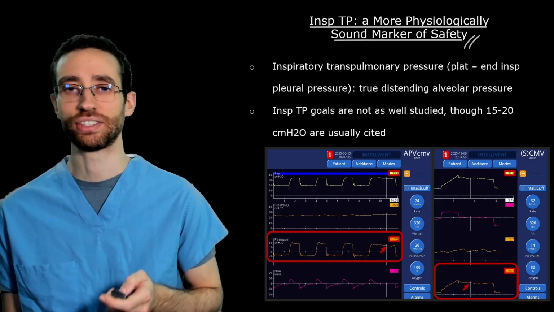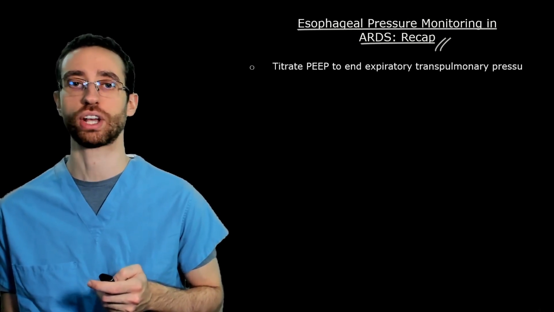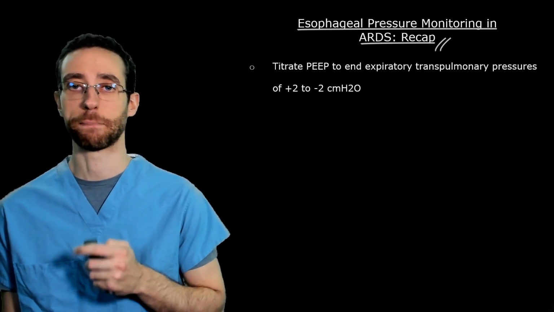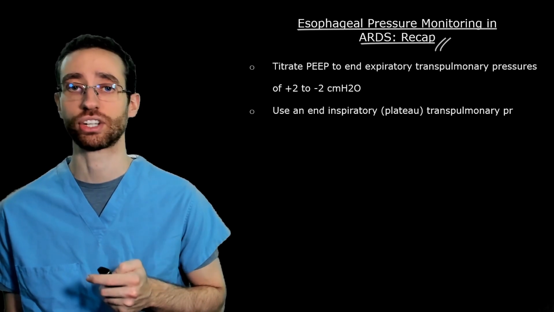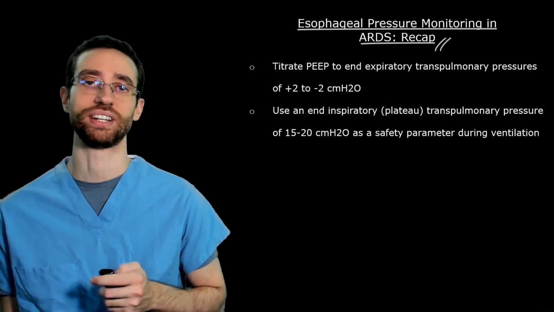To recap, the two main uses of esophageal balloons in ARDS are PEEP titration to an end expiratory transpulmonary pressure of -2 to +2 centimeters of water, and monitoring of safe ventilation, aiming for a transpulmonary plateau of no more than 15 to 20 centimeters of water.